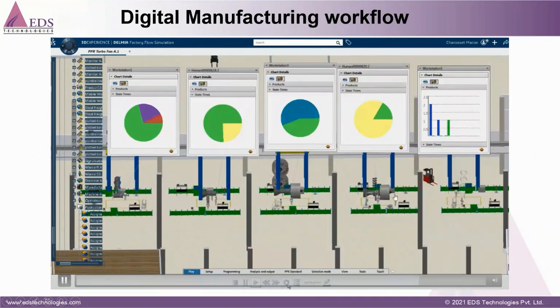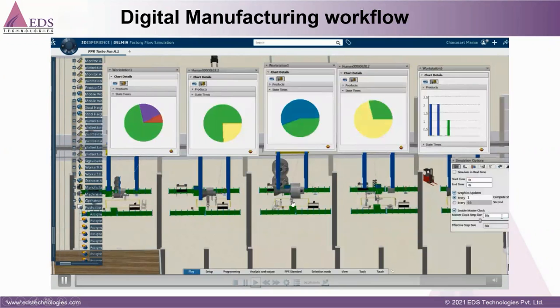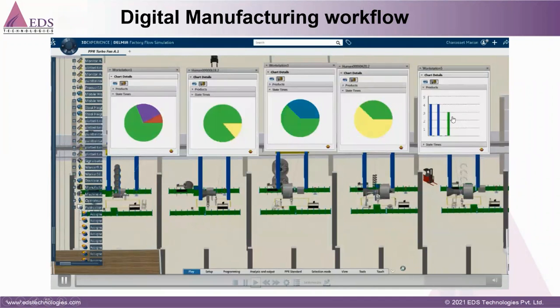We have 1, 2, 3, 4 stations to complete this assembly. You can see this task is complete and moves here, then goes to work session 3, then this, and here you can see this work session has produced 5 parts, and all those things we can calculate.